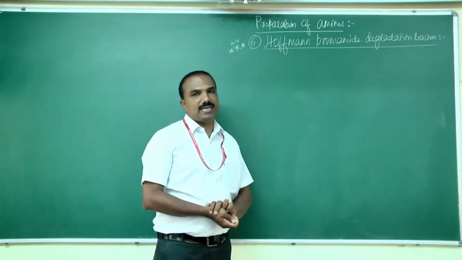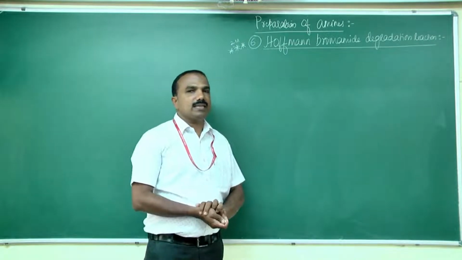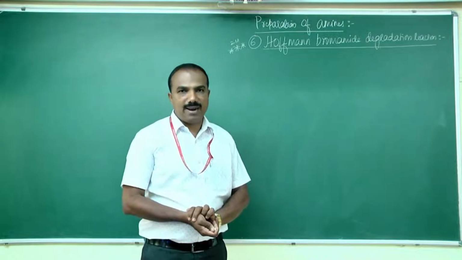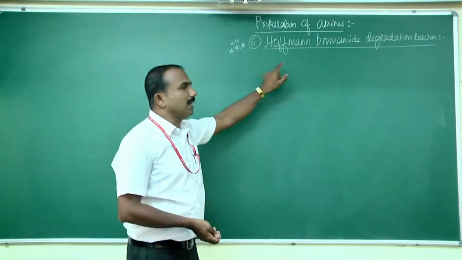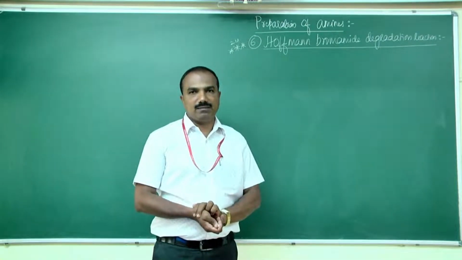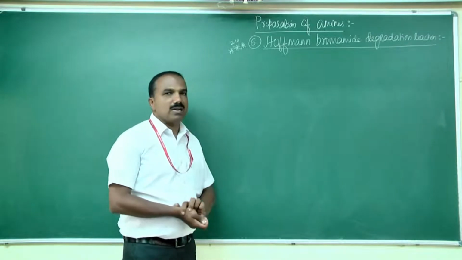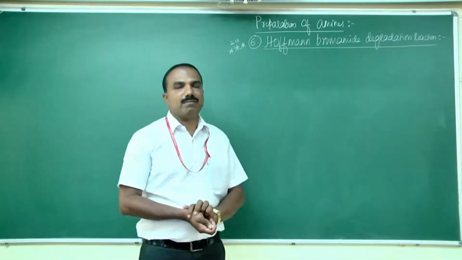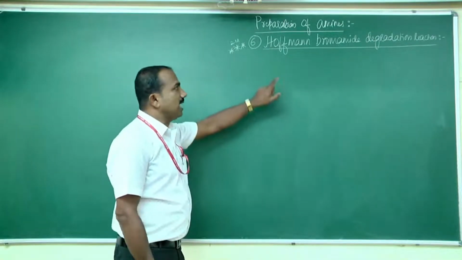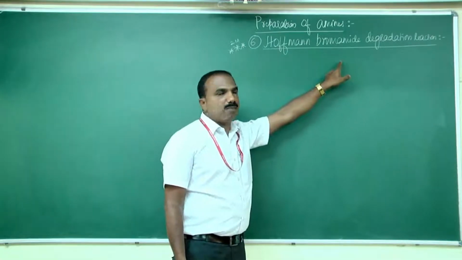In this degradation reaction, the aryl or alkyl group of the amide is transferred from the carbonyl carbon to the nitrogen atom of the amine, so the amine formed contains one carbon atom less compared to that of the amide. This process is called the Hofmann bromamide degradation reaction.